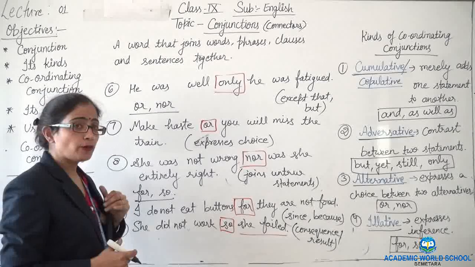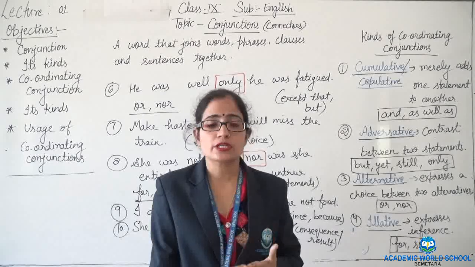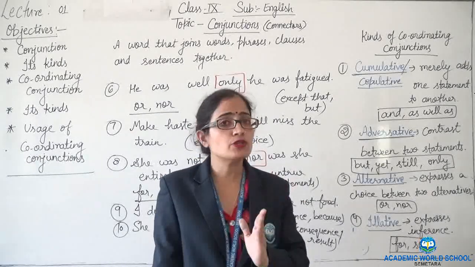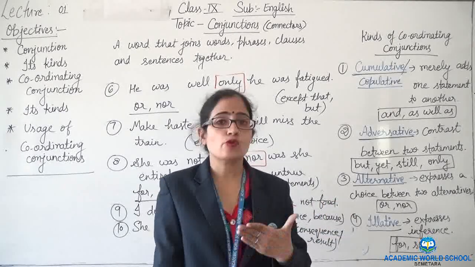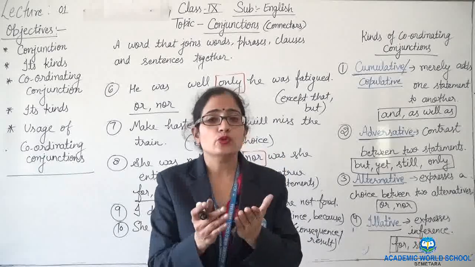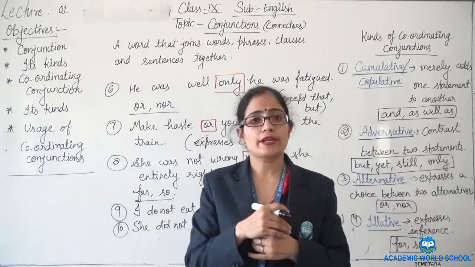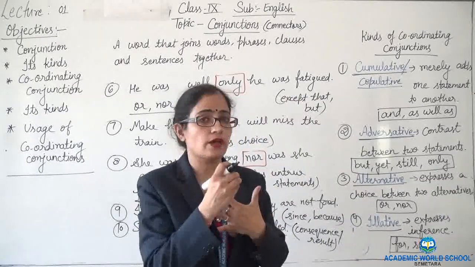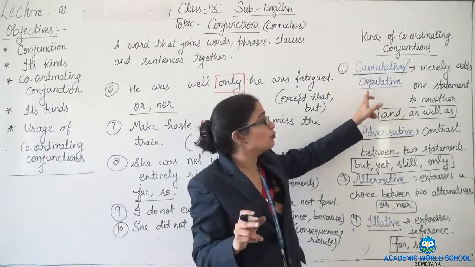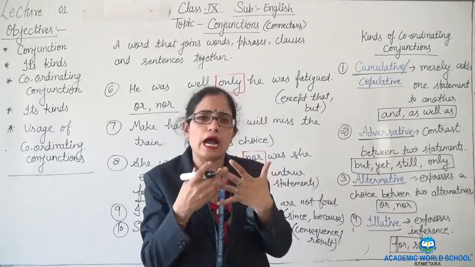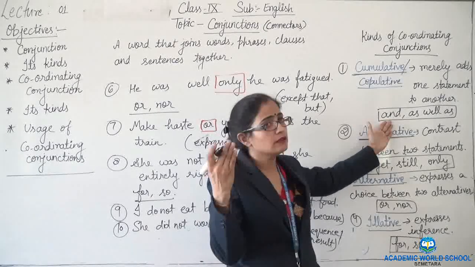So how many kinds of conjunctions are there? There are two kinds of conjunctions. One is coordinating conjunctions, another is subordinating conjunctions. About subordinating conjunctions we will be learning in our next video. What is coordinating conjunction? Coordinating conjunction joins two equal statements. How many kinds of coordinating conjunctions are there? Coordinating conjunctions have four parts. Number one, cumulative or copulative.